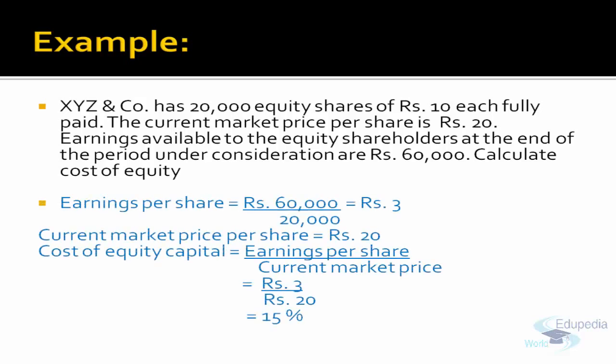So 60,000 is the total amount of earning available to the equity shareholders, and you have to calculate the cost of equity. This 60,000 is the earning available for how many shares? 20,000. So earning per share will be rupees 3. Correct? 60,000 divided by the number of equity shares. So everybody has an earning on their share of rupees 3. What is the current market price per share? Rupees 20. So the cost of equity capital will be EPS upon MPS, that is 3 divided by 20, 15%. Simple.